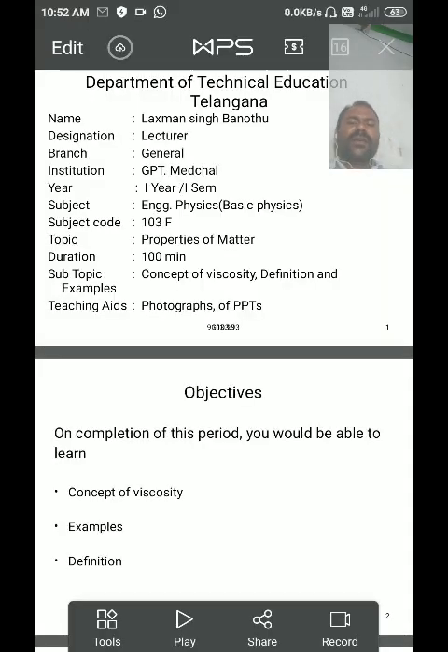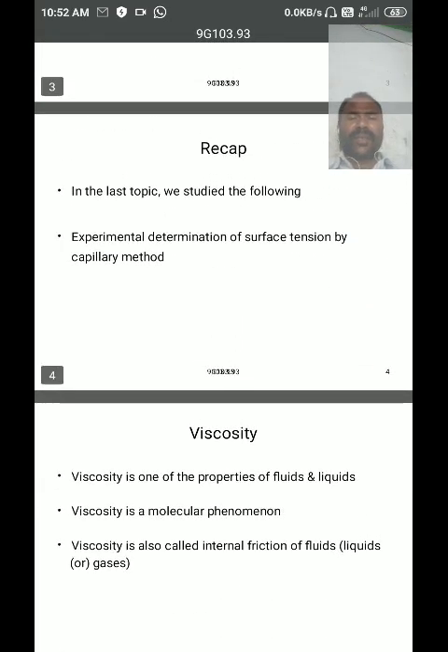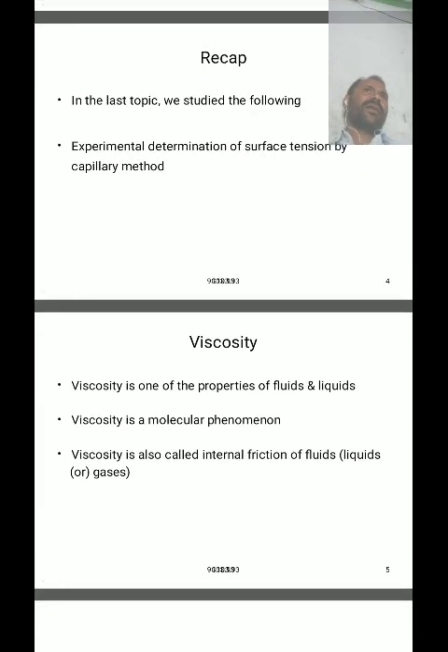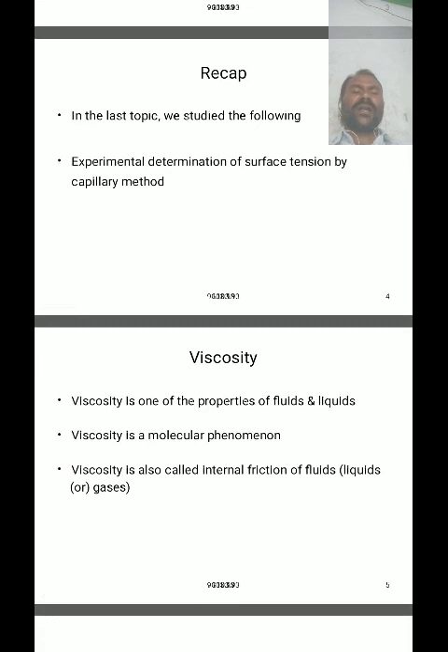Yesterday in class we discussed viscosity. So what is viscosity? According to fluid mechanics, a fluid may flow in two types, depending on the property of the fluid: one is laminar flow or streamline flow, and the other is turbulent flow. So what are the properties of turbulent flow and streamline flow?